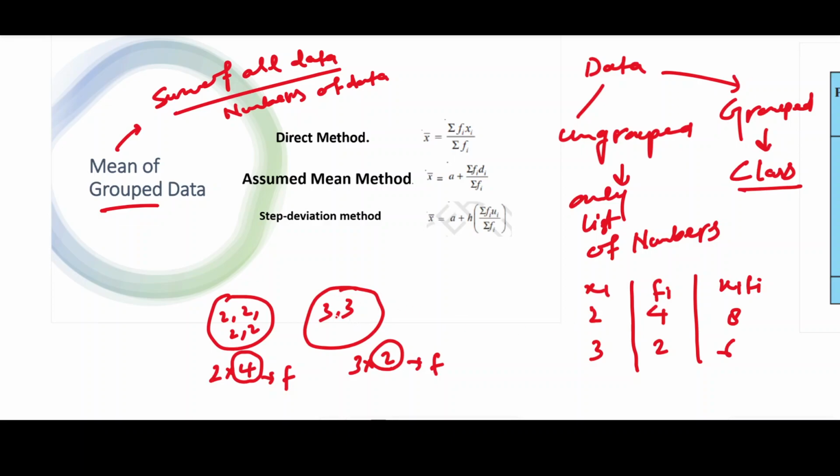Otherwise with ungrouped data, we find the sum of this data: 2, 2, 2, 2 is 8, 8 and 6 is 14. So we get 14 by 6, which is the mean.